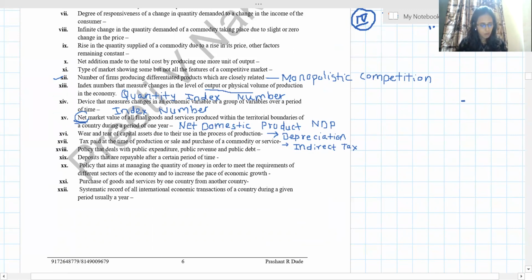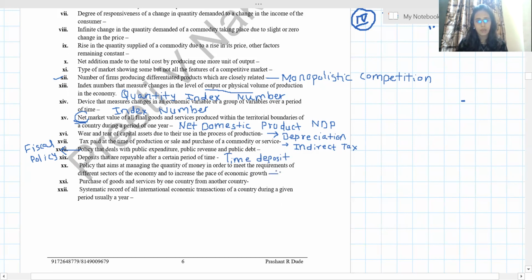Next, policy that deals with public expenditure, public revenue and public debt. Answer to this question is fiscal policy. Fiscal policy, remember this. Okay, then deposit, this is very easy. Deposit that are repayable after a certain period of time, obviously time deposit. Demand is on demand and based on time means time deposit.